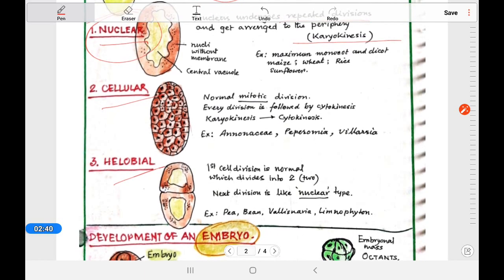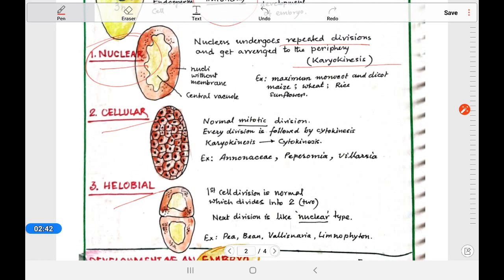Another type is the cellular. Cellular means normal mitotic division. It means a nuclear division happens first, then after that cytoplasmic division is also there. So karyokinesis and cytokinesis both are there, and the normal partitions of the cell wall are also there. So that is the cellular type.